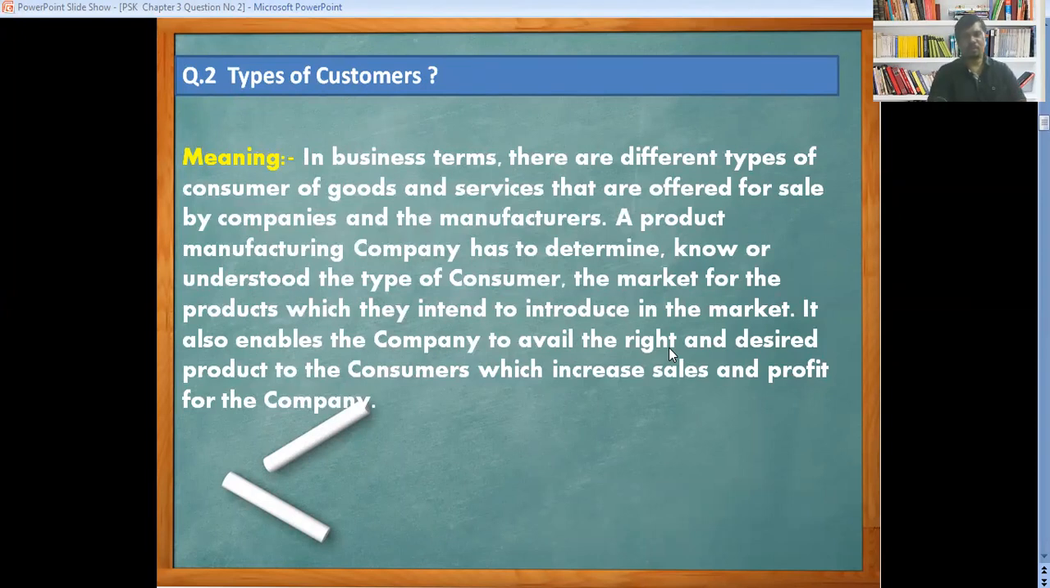Now let us go to the definition, and I would also like to give one example. We purchase certain products on a regular basis and certain products once in a lifetime. We purchase milk on a daily basis and we purchase a mobile once in a while. Milk comes under FMCG, fast moving consumer goods, which we use on a daily basis. Consumption is done daily.